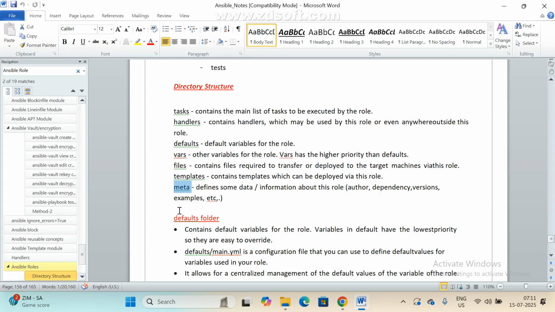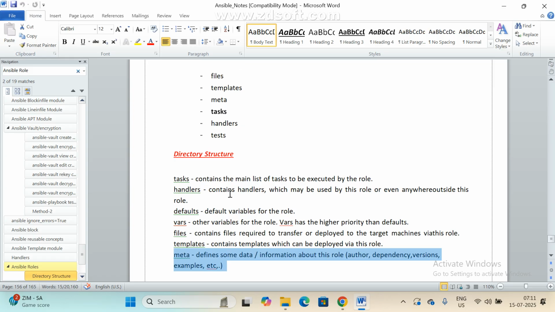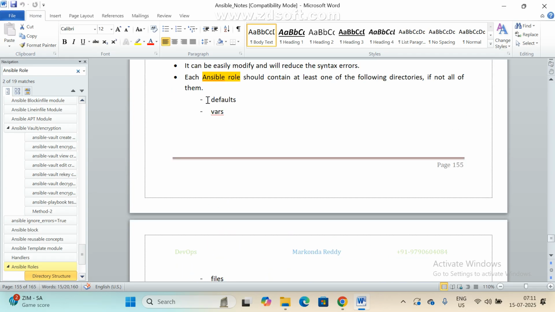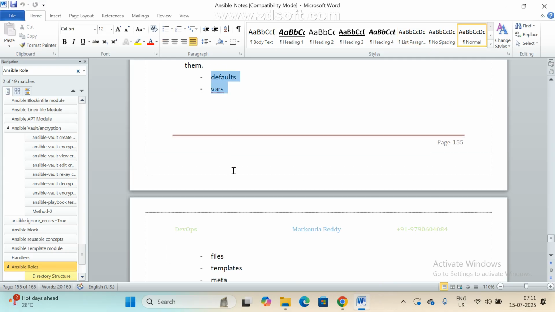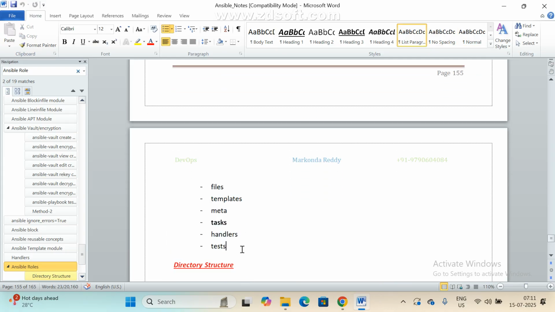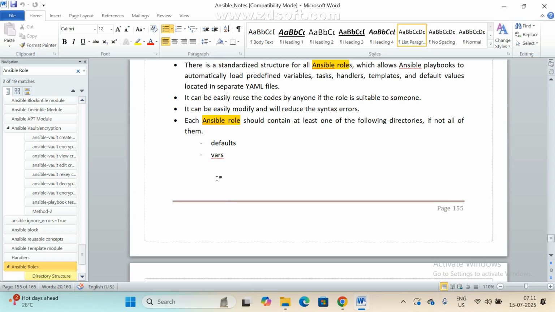This is meta. Meta means we are going to add who is the author, who created this role, and some information under this meta folder. So if we create any role, this is the directory structure. This is the same as a Helm chart, right? If we create any Helm chart, it generates a directory structure, right? This is the syntax only. This is the default one only. We need to remember this directory structure.